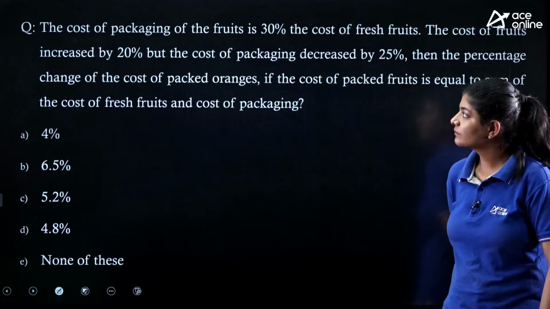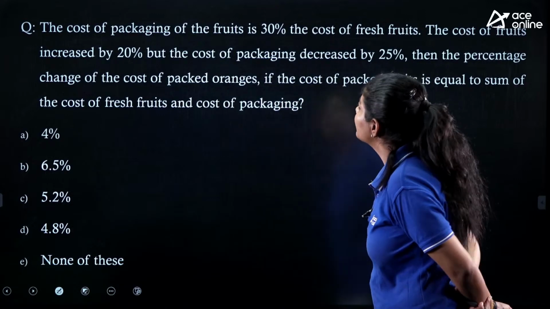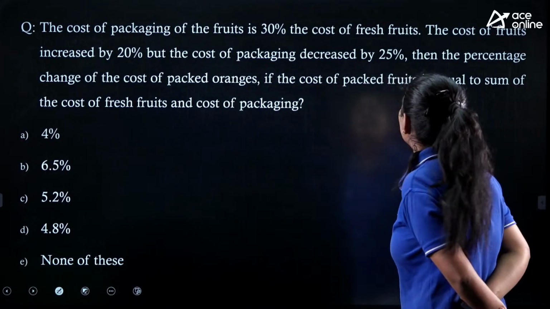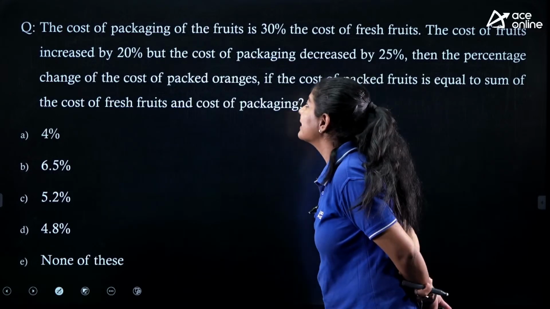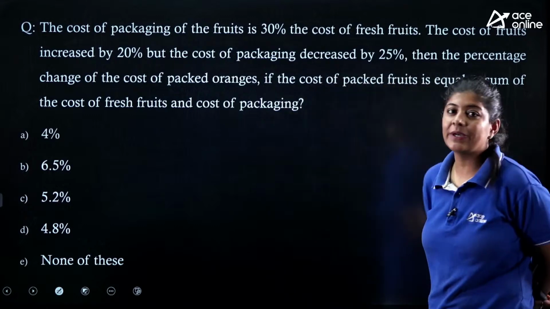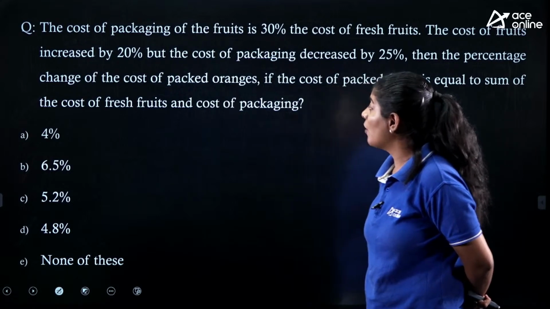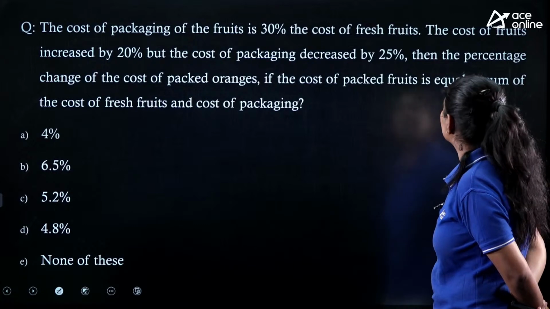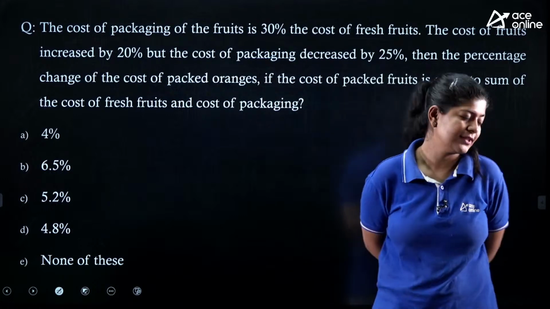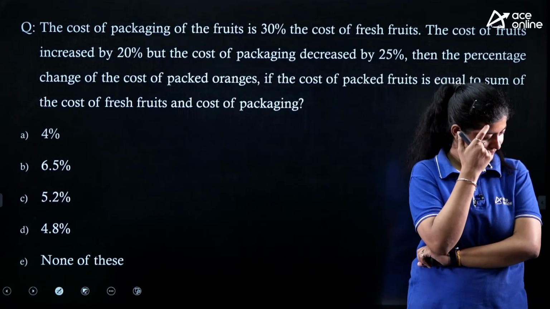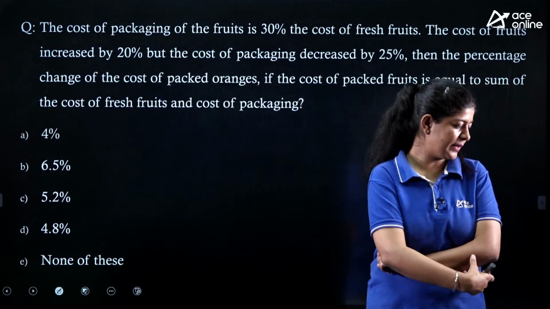The next question says that the cost of packaging of the fruits is 30% of the cost of fresh fruits. The cost of fresh fruits increased by 20%, but the cost of packaging is decreased by 25%. Then find the percentage change of the cost of packed fruit, if the cost of packed fruit is equal to the sum of the cost of fresh fruits and the cost of packaging. Very good, Mark. Very good, Rakesh, Shweta.